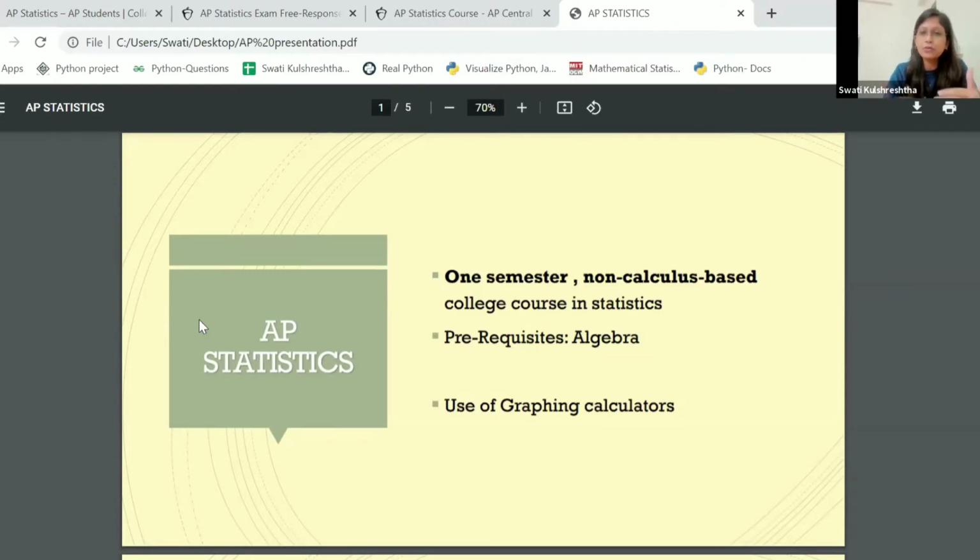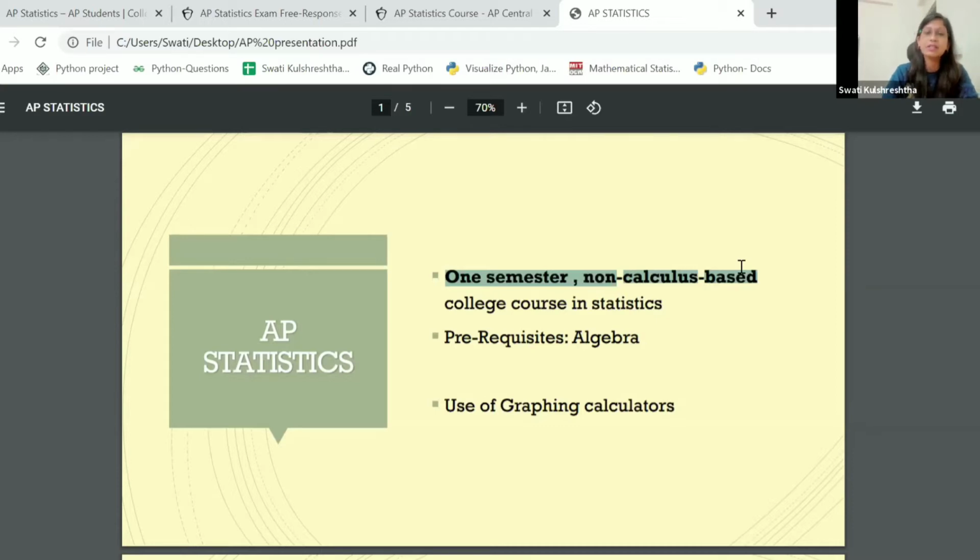If you visit the College Board website for AP Statistics, this is the first text that you see there, right? So it's a one semester non-calculus based college course. What we are trying to say is that if you apply for your undergrad, the first semester statistics is pretty much the statistics that you study here in the APs. It's a non-calculus based course.